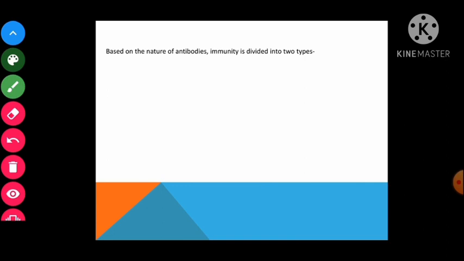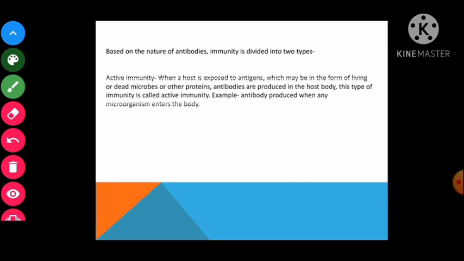Now children, if we talk about the immunity, based on the antibodies, immunity is further divided. अगर हम बात करते हैं depending upon the antibodies, right? So depending upon the nature of antibodies, immunity is further classified into two groups. The very first category is the active immunity.